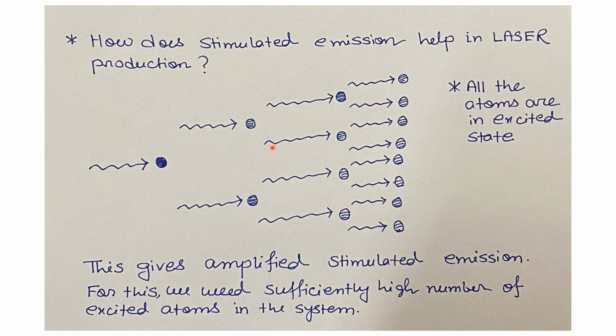So, after that stimulated emission process, we will get 4 photons, and again these 4 photons will trigger 4 other excited atoms, and as a result we will get 8 photons, and this stimulated emission process will go on. So, this gives amplified stimulated emission, and for this we need a sufficiently high number of excited atoms in this system.